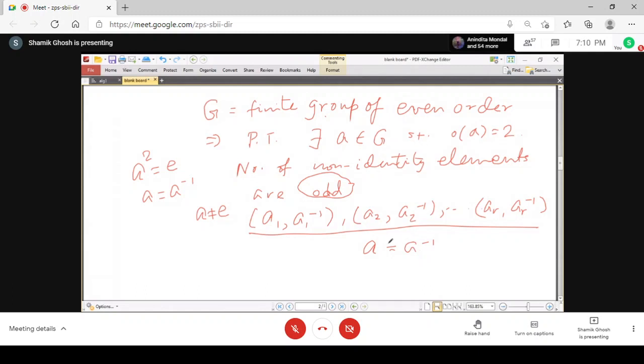So always you will have some element that is of order 2. And since this element is not equal to identity, so A equals A inverse, so A square equals E, and A to the power 1, that is A, is not equal to E. And so you have that order of A is equal to 2. That is the problem.